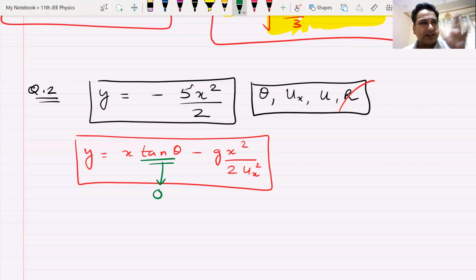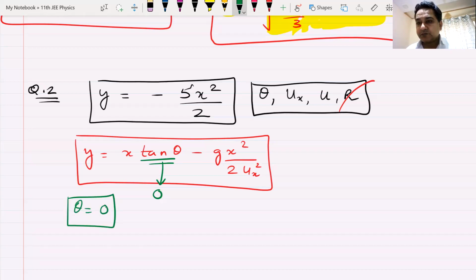Reddy is saying the same thing in a different way. Tan theta becoming 0, that means my angle of projection becomes 0. Now you will say, sir, how is that possible, sir? No, not possible. If I throw something at 0 angle along ground, it does not become a projectile.